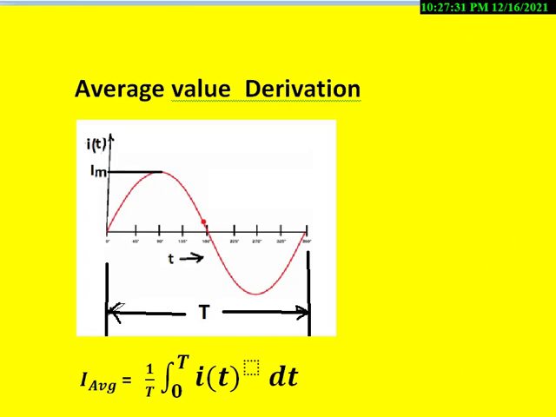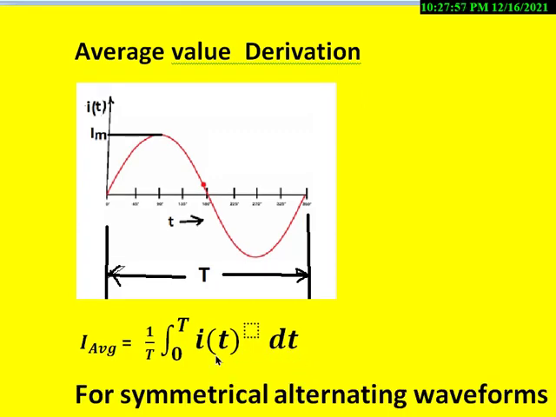Suppose we want to find the average value for any waveform, then the equation will become like this. Suppose we have a sinusoidal voltage whose peak value is Im, then we can write the average value of this as I average is equal to 1 by T integral 0 to T I of t dt. And this becomes a general equation.